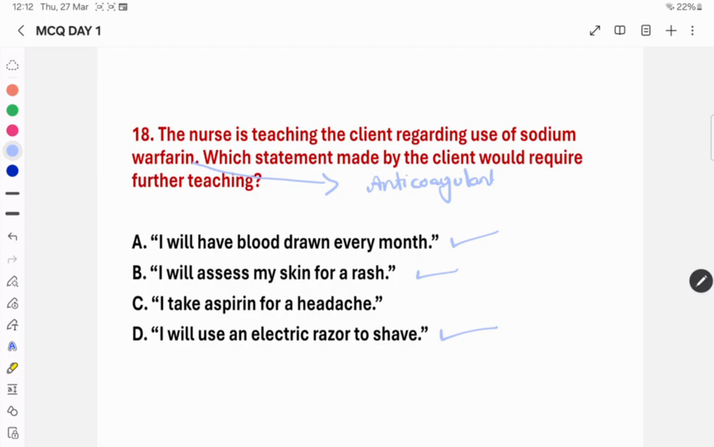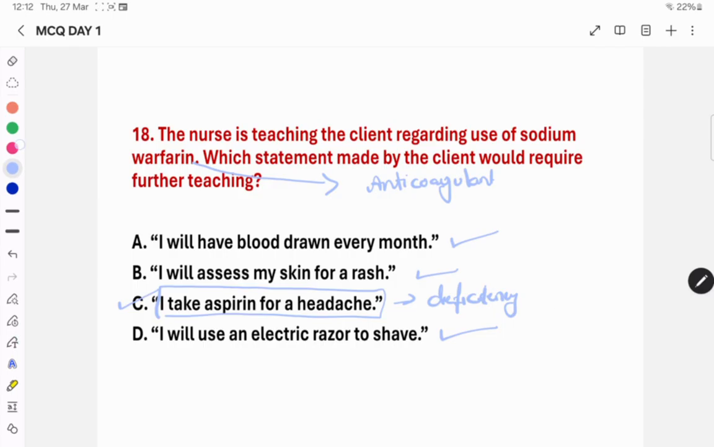Then which sentence? Please do remember, if the person is on warfarin, the person should not take aspirin. Here option C is the right answer when it comes to the question. It means there is some deficiency of information in this particular patient. So from the question point of view, the right option is option number C. Option number C is right.